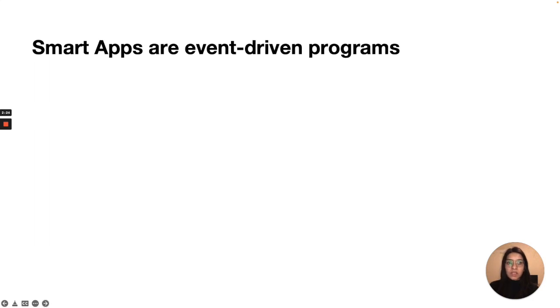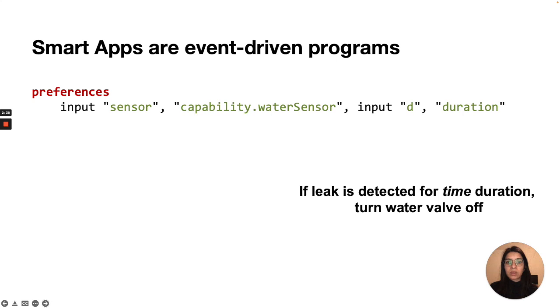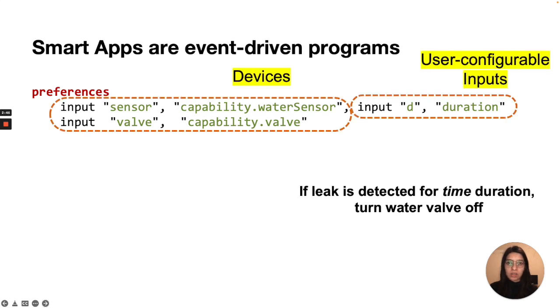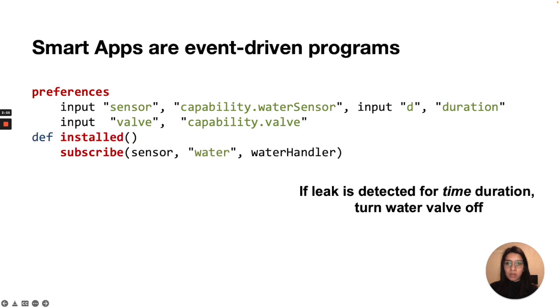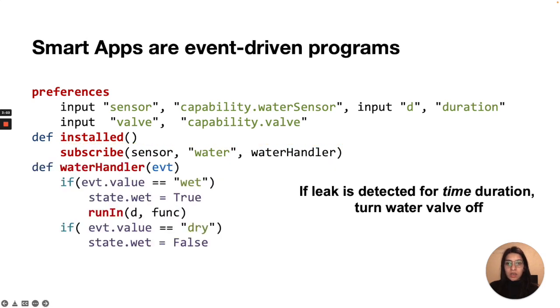Let me give an example of a Samsung SmartThings app. Let's consider the same app which detects if leak is detected for time duration and then turns the water valve off. The app takes a water sensor as input. It has an input duration D, and it operates on water valve. The water sensor and valve are devices, and duration is a user configurable input. Next, since smart apps are event-driven programs, the app subscribes to an event from the water sensor. When this event is received, a water handler function is called.